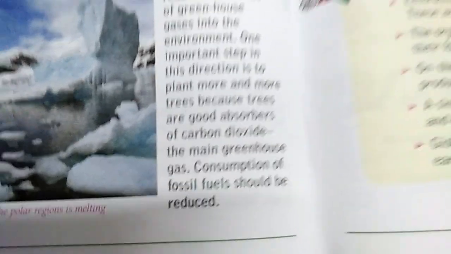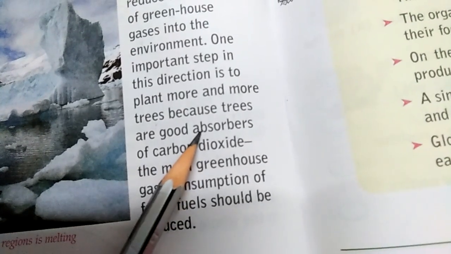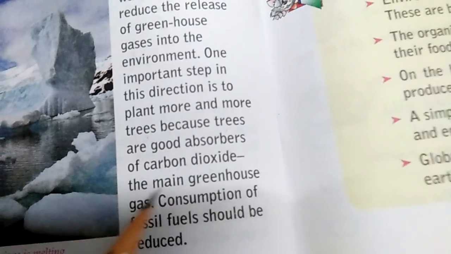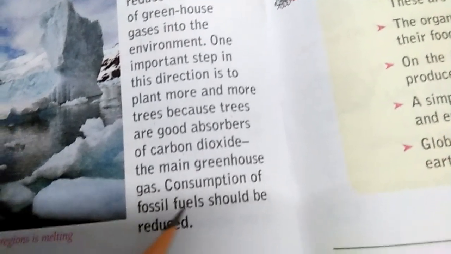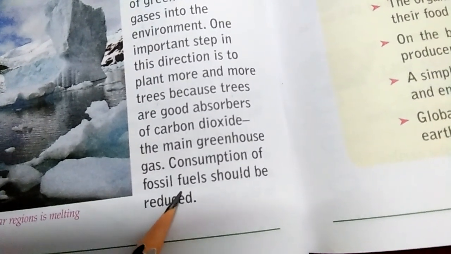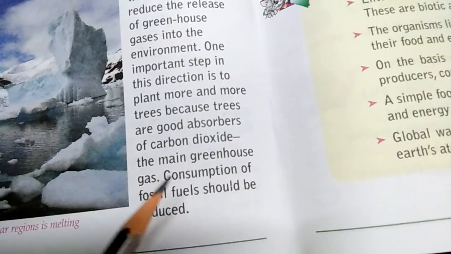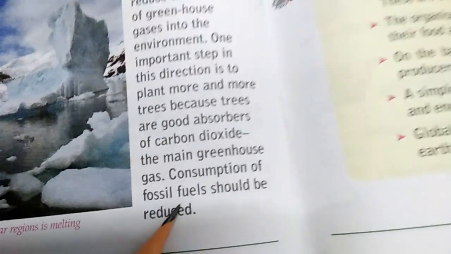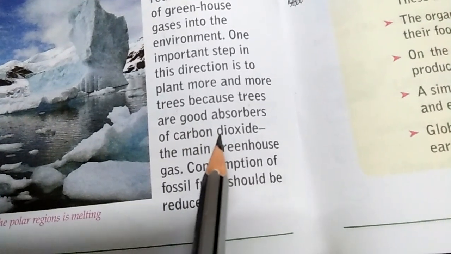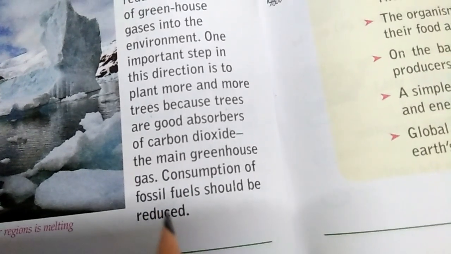But nowadays more trees are cut. Forest area is decreasing. That is why the percentage of carbon dioxide, which is the main greenhouse gas, is increasing. Consumption of fossil fuels like coal should be reduced. Burning of coal should be reduced. So these are two steps: plant more trees, and reduce the consumption of fossil fuels like coal. Then only can we limit the percentage of carbon dioxide and save the earth from global warming.